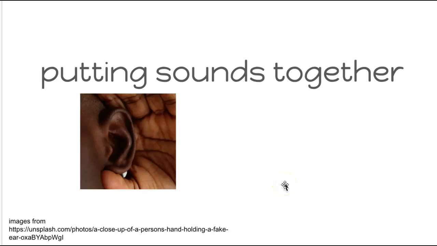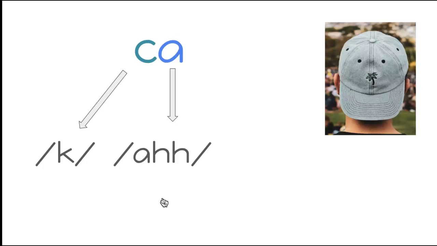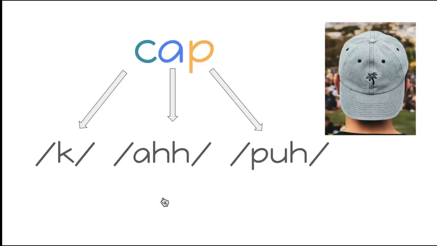This video will show you how to put sounds together to create words. This is the letter C, makes the sound K. The letter A makes the sound A. And the letter P, that makes the sound P. So the word is cap.